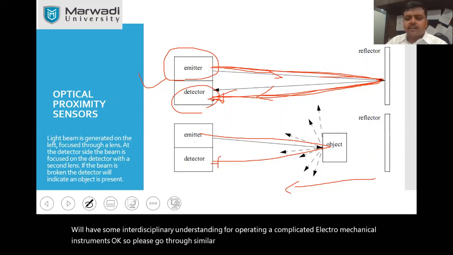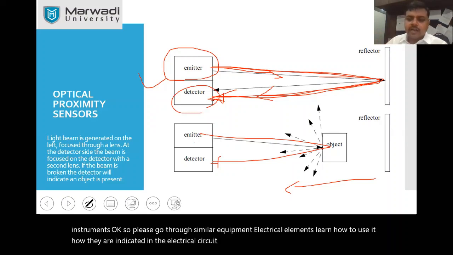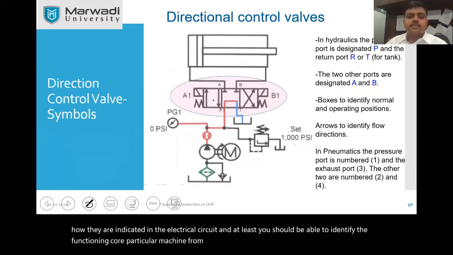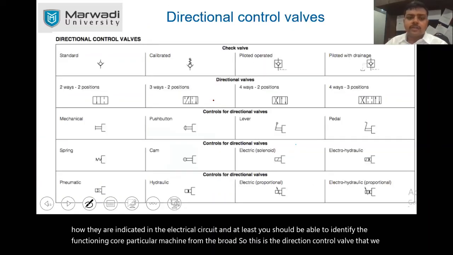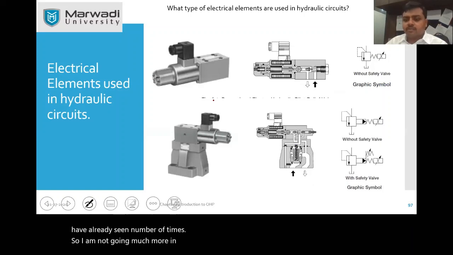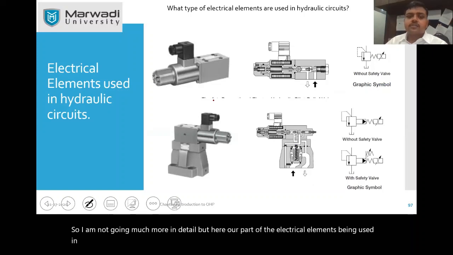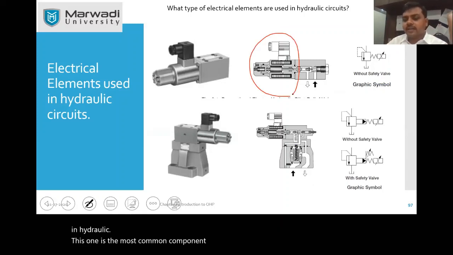Please go through similar electrical elements, learn how to use them, and how they are indicated in the electrical circuit. At least you should be able to identify the functioning of a particular machine from the drawing. This is the direction control valve that we have already seen a number of times. I am not going into much more detail, but here our part on the electrical elements used in hydraulic circuits is ending. As we have mentioned, the solenoid valve is the most common electrical element in the hydraulic circuit.